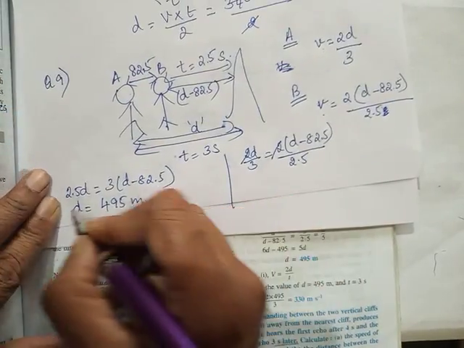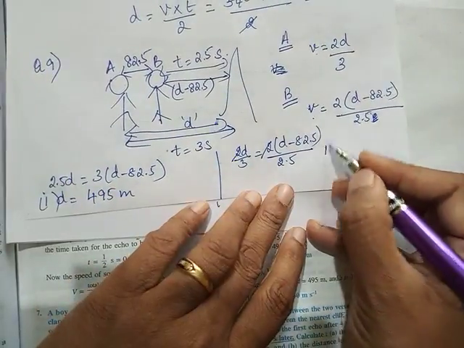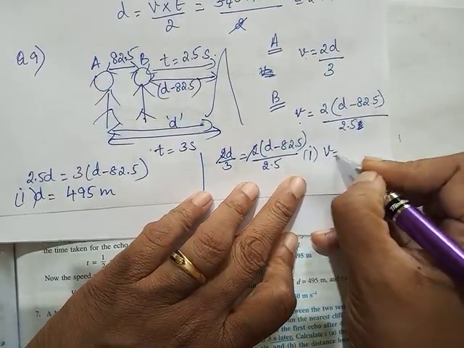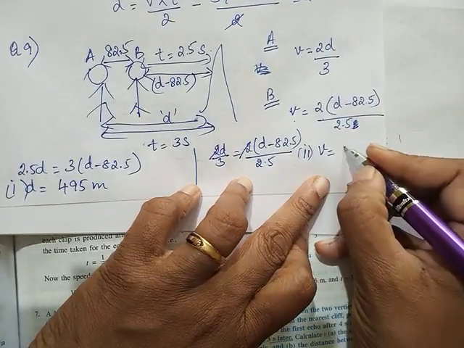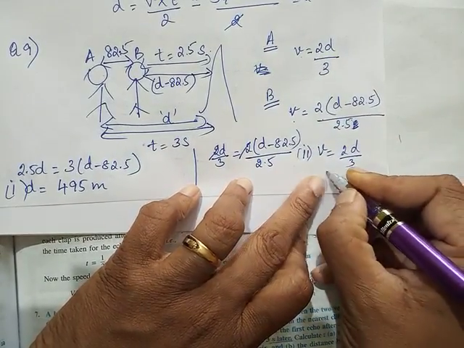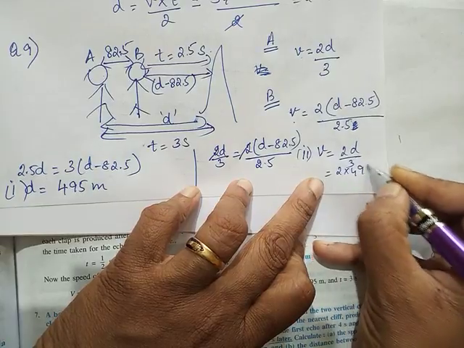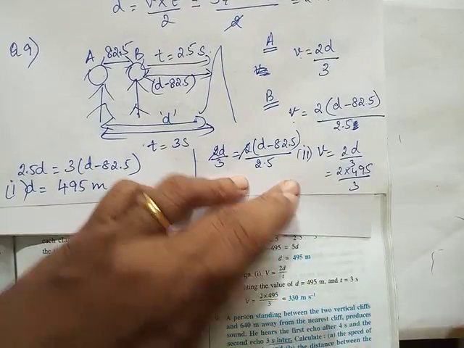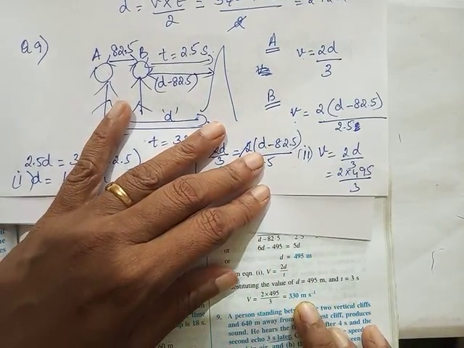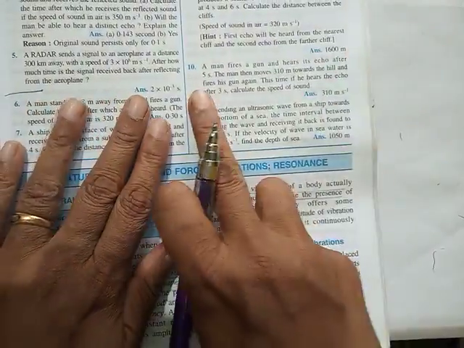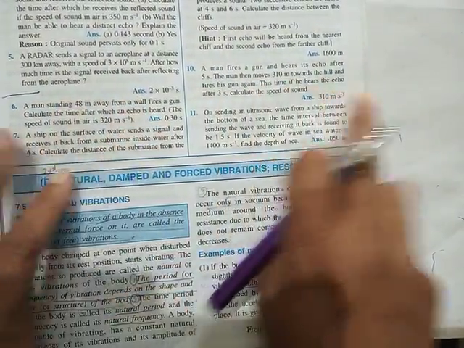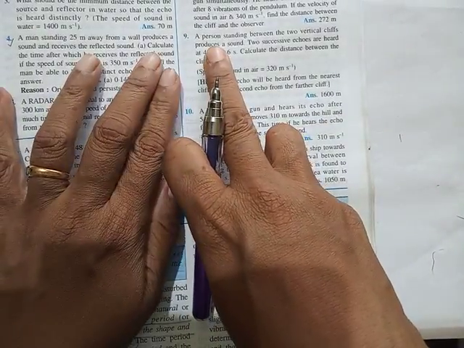Once you know that, which is the first part, the second part is to find the velocity of sound. You can put it in any formula: 2 into D upon 3, 2 into 495 upon 3. That will give you 330 meter per second. Is it clear, children? In the same way, sum number 9 is also, 10 is also of the same type. Here he moves forward, and this sum is also very easy.